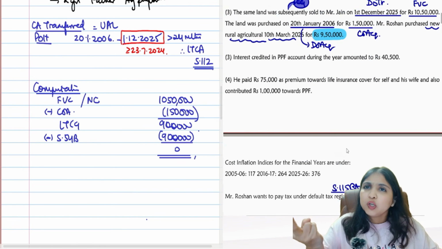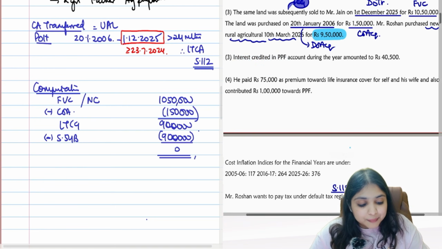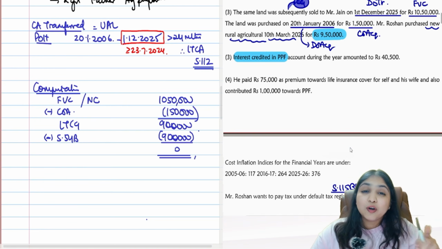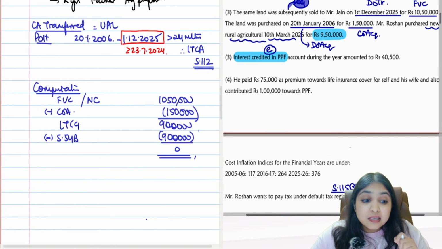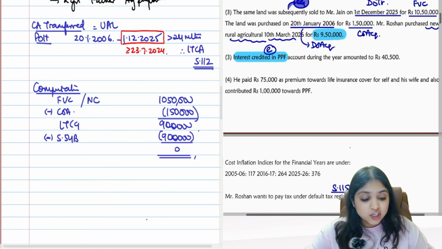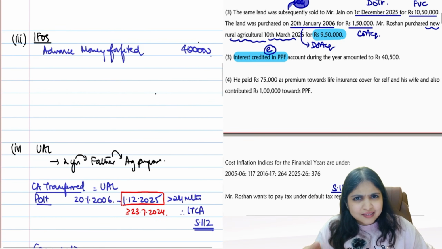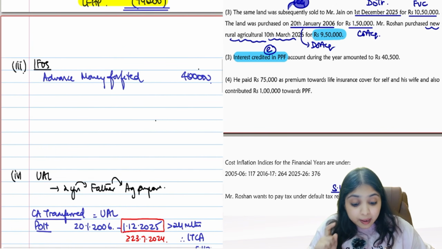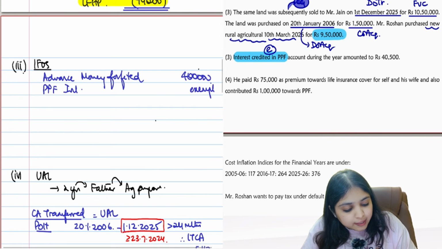Come on. Only 2 more adjustments left. Interest credited in PPF. PPF interest, tell me. Exempt or taxable? PPF interest will be exempt. But guys, my assessee is following 115BAC, then? Doesn't matter, still exempt. Doesn't matter which regime, PPF interest is always exempt. Which head of income? Salary head of income or IFOS head of income? PPF interest always goes to IFOS head of income, guys. Under IFOS, it's going to be fully exempt.